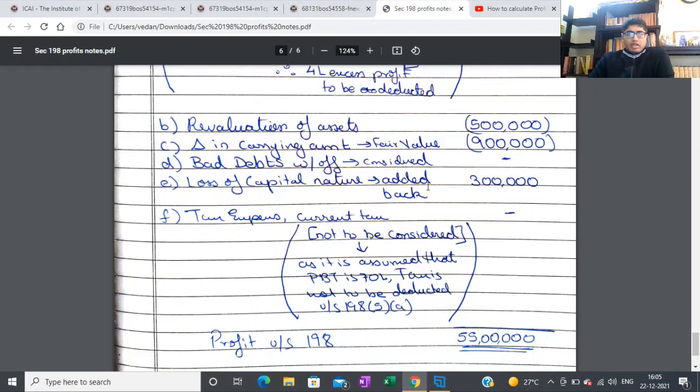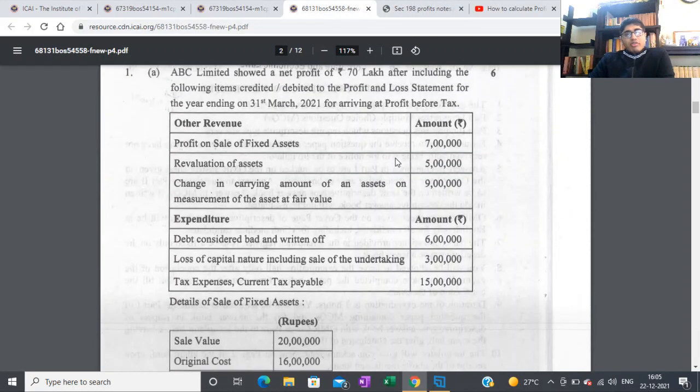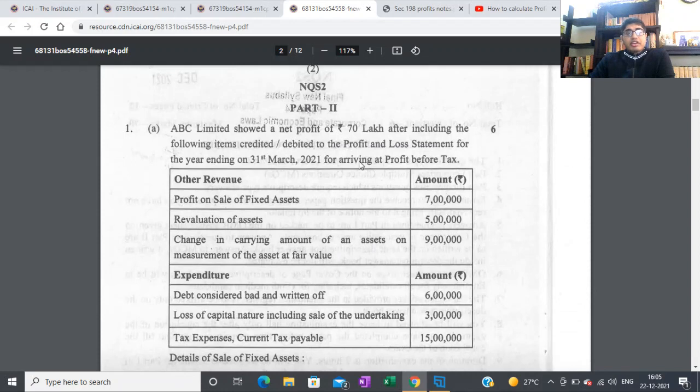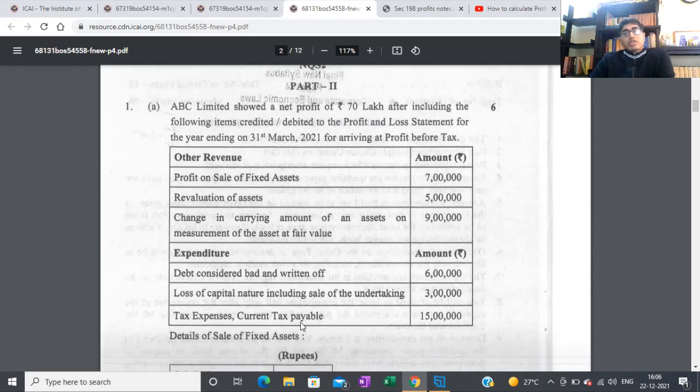Perfect. And then this is where I got a little bit of confusion: tax expense. They have given me profit before tax, that's how I interpreted 70 lakh as profit before tax. And then they told that all these items have been credited and debited, and one of those items is tax expense. Ideally, if they're deducting tax expense from profit, then you get profit after tax.